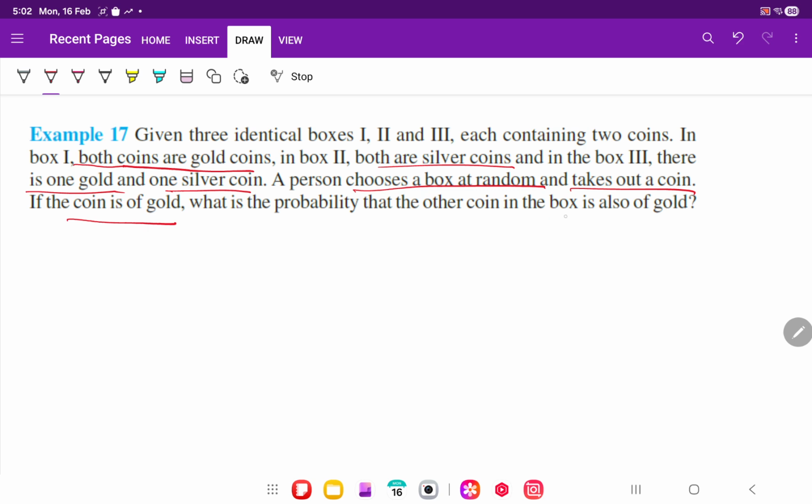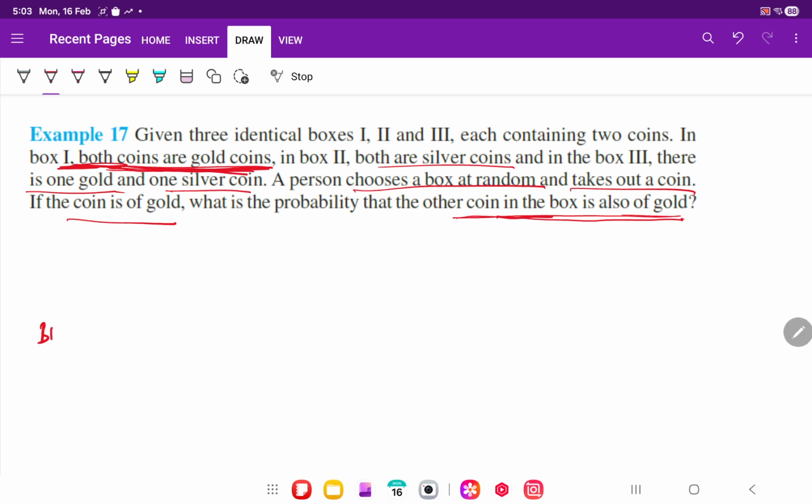Probability that the other one is also gold. The other one is also gold means it is taken out from the bag where 2 gold are there. So both are gold coins. Then only the second will be gold, no? So that means we have to find the probability that it was taken out from bag 1. The coin is gold and it was taken from bag 1. Okay, so make the flow chart and then try it.